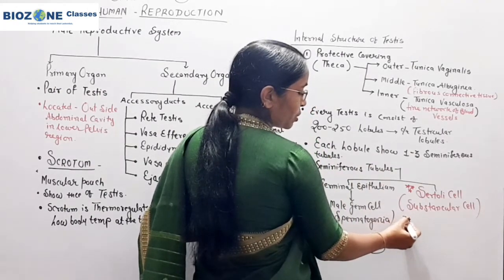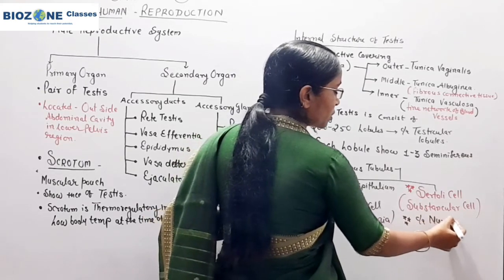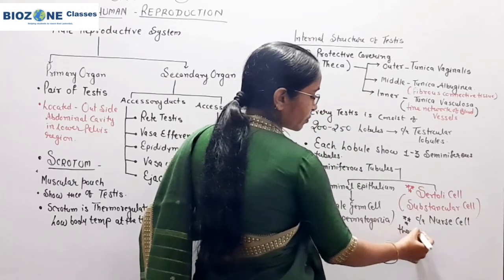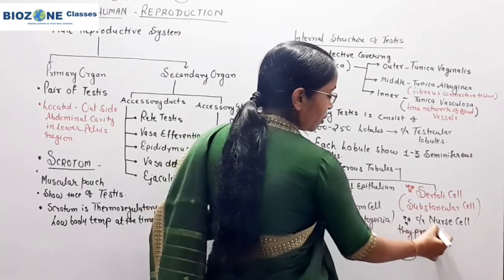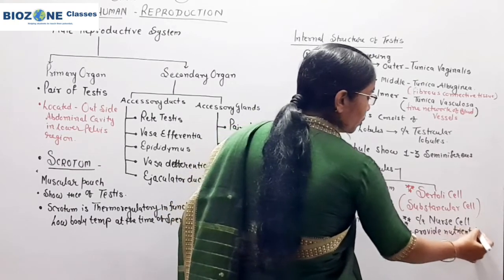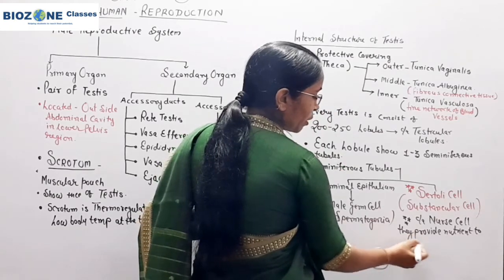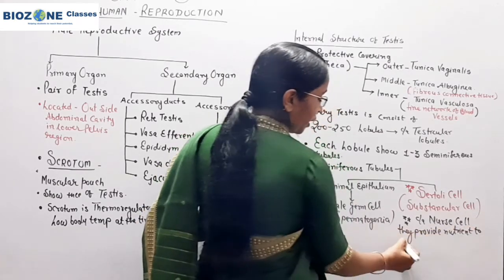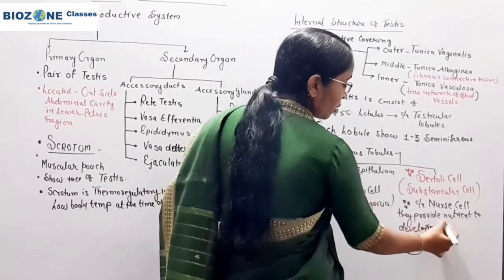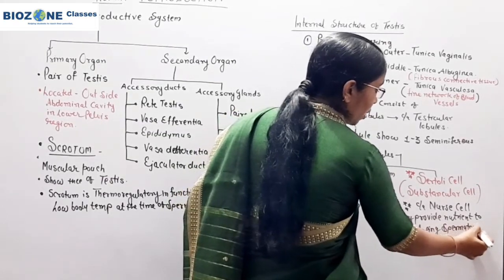Sertoli cells are also called nurse cells, because they provide nourishment or nutrients to germ cells as well as to spermatozoa.